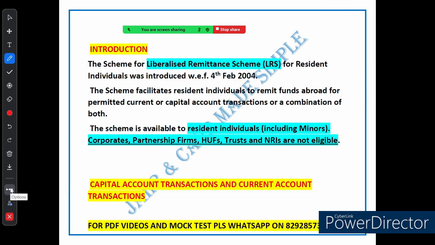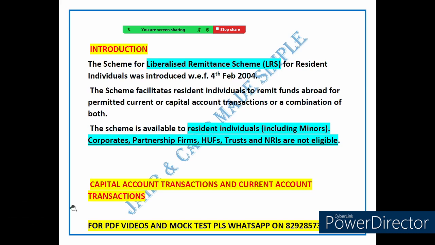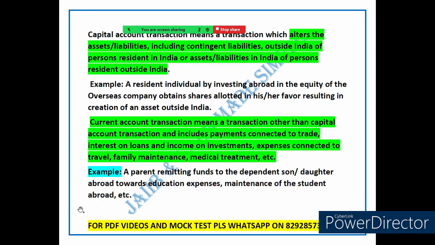You might be wondering, what can you actually use LRS for? The scheme lets you send money abroad for a few different things. This could be either a current account transaction, like paying for your child's education or medical treatment, or a capital account transaction, like buying property or investing in foreign stock. In short, the liberalized remittance scheme is a handy way for residents of India to send money abroad, but there are rules about who can use it and what it can be used for. Understanding these basics can help you make informed decisions when managing your money internationally. So let's talk about capital account transaction first.